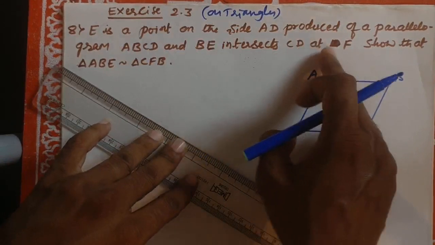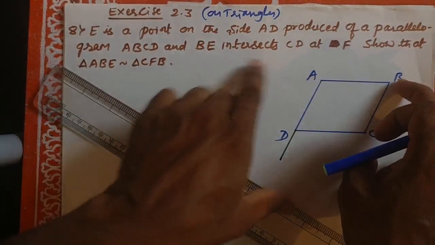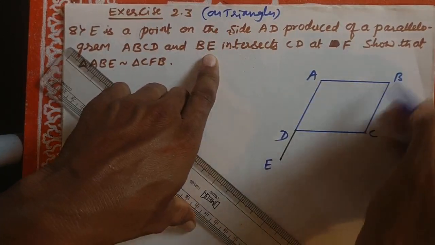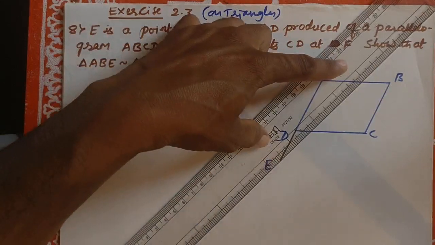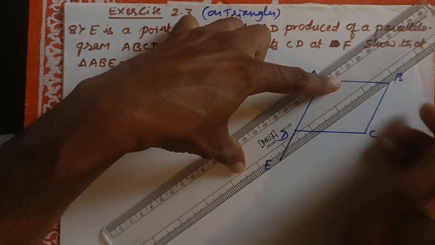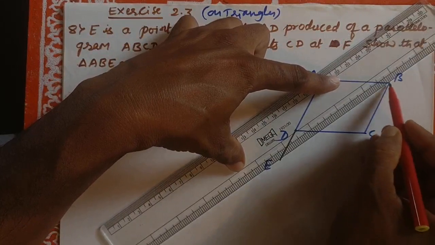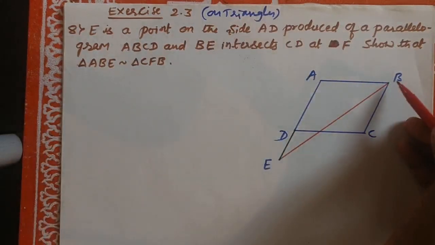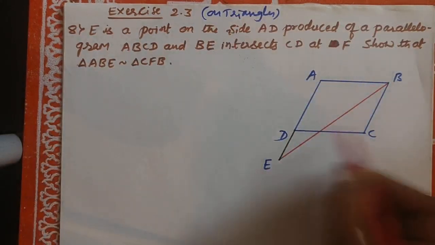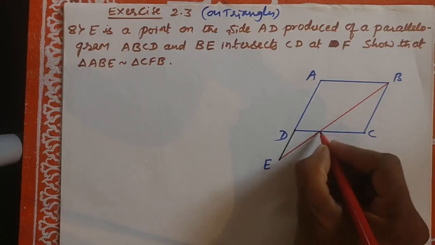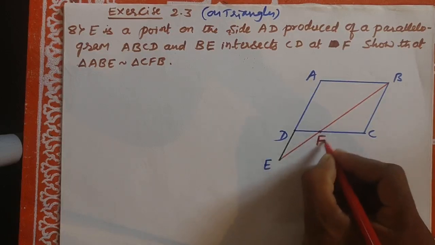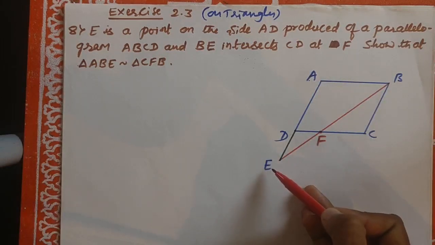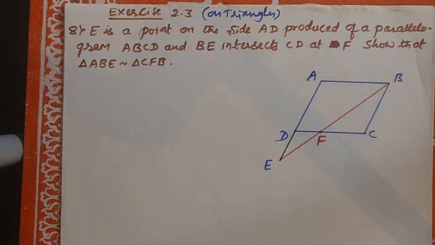BE intersects CD at F. Okay, I will write here, this is E. I will join BE. See here, BE intersects CD at F. Show that triangle ABE is similar to triangle CFB. Okay, let us see the proof.